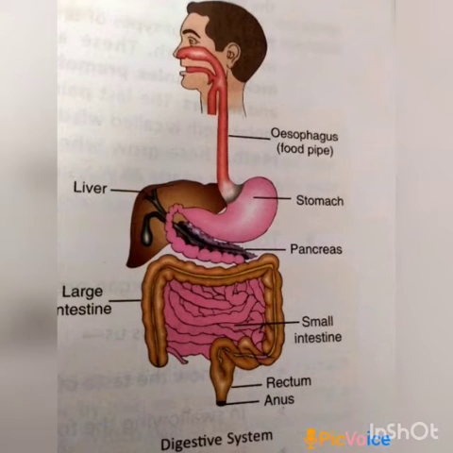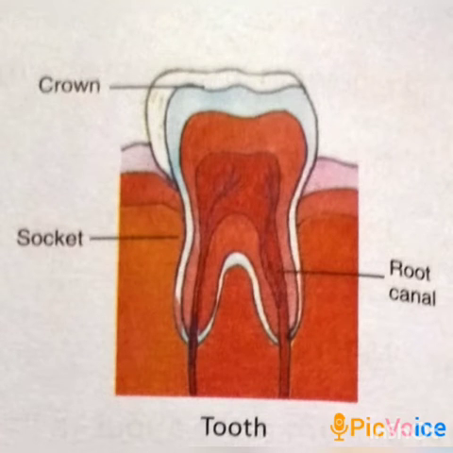The first one is the mouth. The mouth is also known as the oral cavity. It contains teeth, tongue and salivary glands. The process of digestion begins in the mouth. The first organ present in our mouth is the teeth.